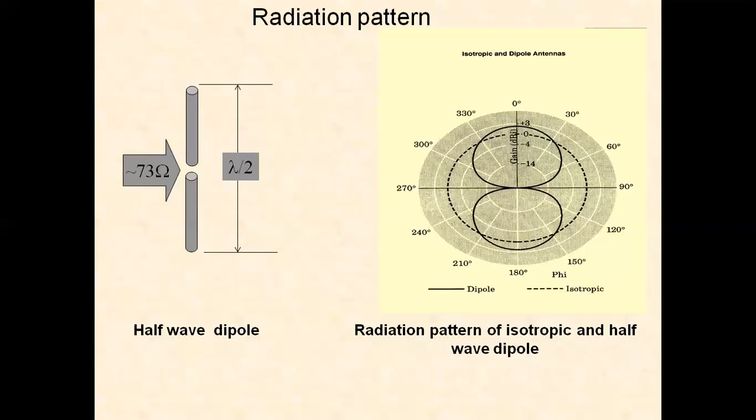If the radiation from an antenna is expressed in terms of field strength, volts per meter, the radiation pattern is called the field strength pattern. If the radiation in a given direction is expressed in terms of power, it is called the power pattern. A power pattern is proportional to the square of the field pattern. So the radiation pattern of an isotropic radiator is circular, whereas the radiation pattern of a half-wave dipole is a figure of 8.